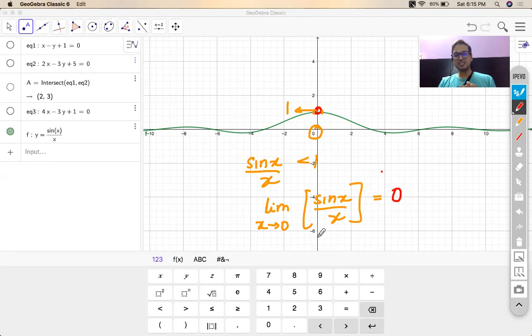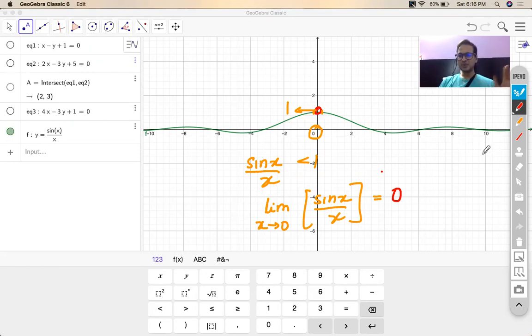99% of the students will write this as 1 and come back. Correct? Just because they have this idea in their mind that I have to put the limit inside, and that will give me 1. And GIF of 1 is going to be 1. It doesn't work that way, my dear. This is where JEE will trick you, because JEE knows everybody will know what is sin x by x, x tending to 0.